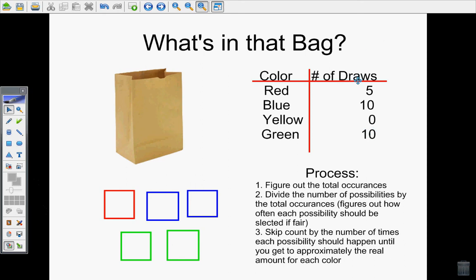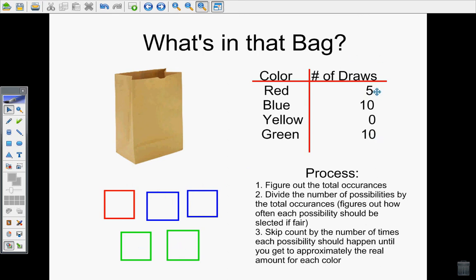Now let's make sure that the patterns hold up. I should see that blue and green have the most cubes because they had the most draws. Both blue and green have the most cubes. I should see that blue and green should have about the same number of cubes because they got drawn about the same number of times. Both of them have 2 cubes, so that holds as well.